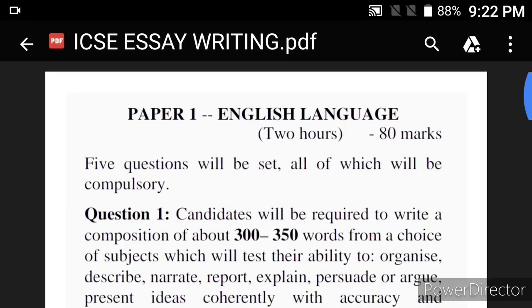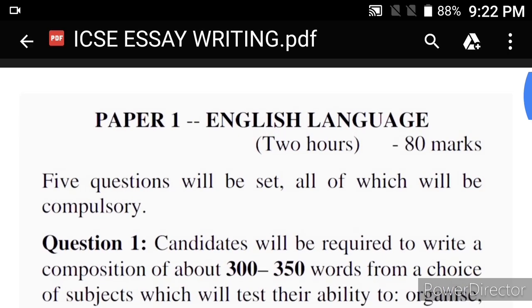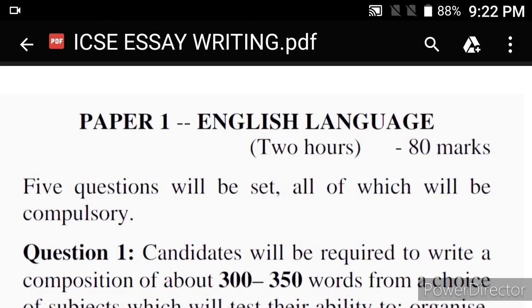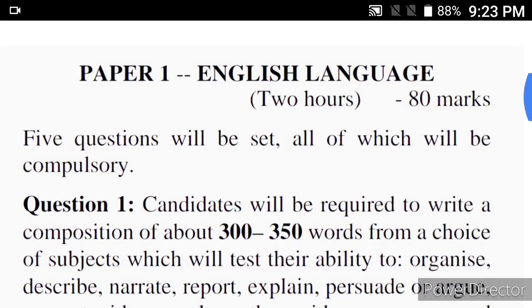I hope I have been able to make you understand the different steps that need to be taken for ICSE essay writing. So if you have understood, I would urge each one of you to choose at least 1 essay topic from your English textbook, any of the practice papers. Choose a direct topic, not the picture composition, because that will be done separately afterwards. Please choose a topic and write an essay of 300 to 350 words.